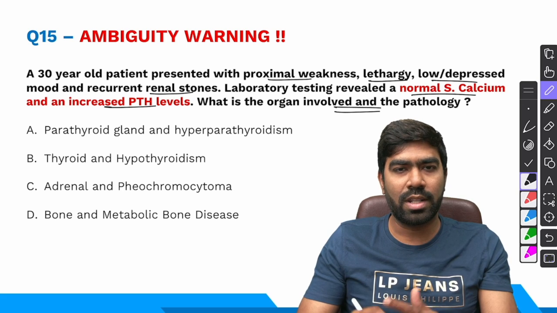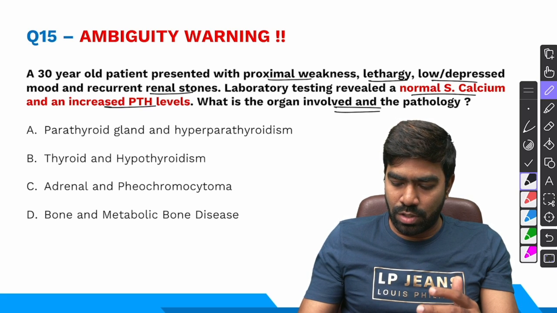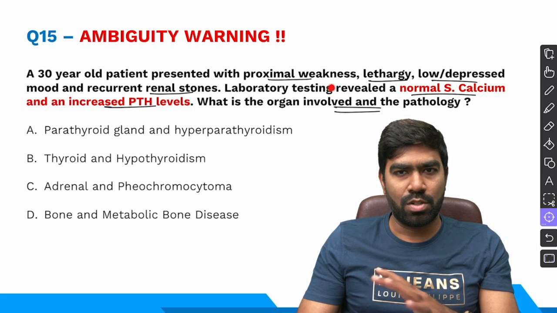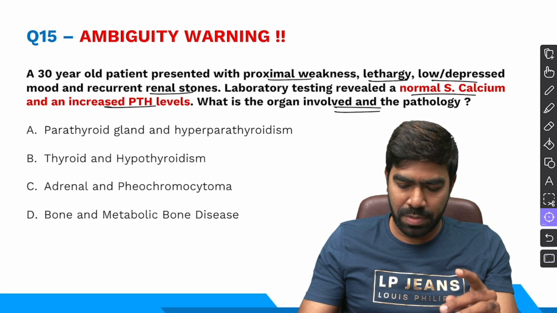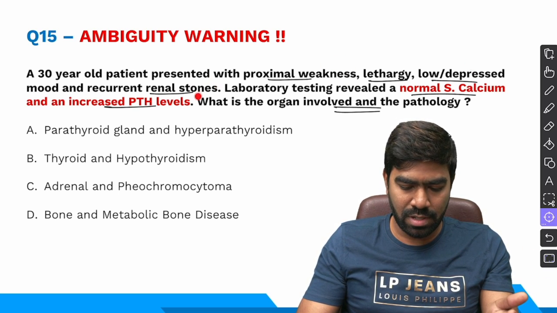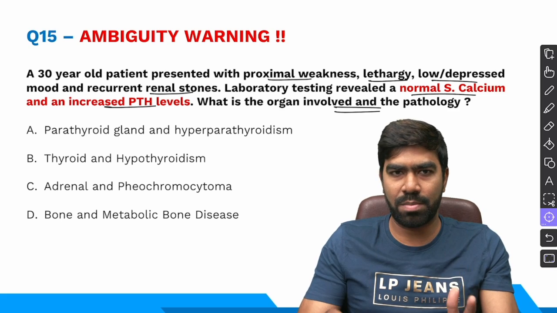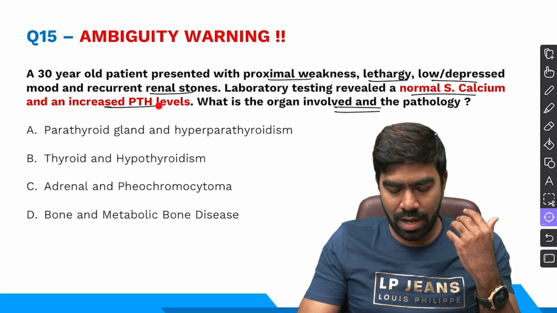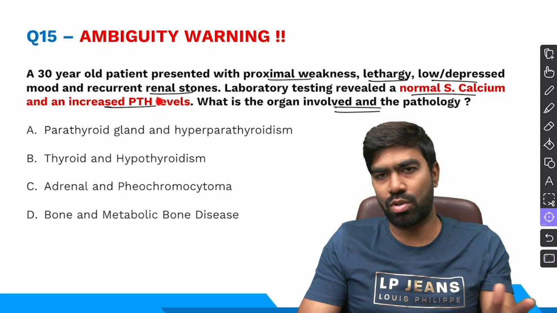So what is the organ involved in the pathology? This is a classic case of primary hyperparathyroidism. There is no doubt about that, because the patient is having proximal weakness, psychiatric manifestations, and recurrent renal stones. It's a case of hyperparathyroidism, and you are having increased PTH levels also in the question. There is no doubt about that.